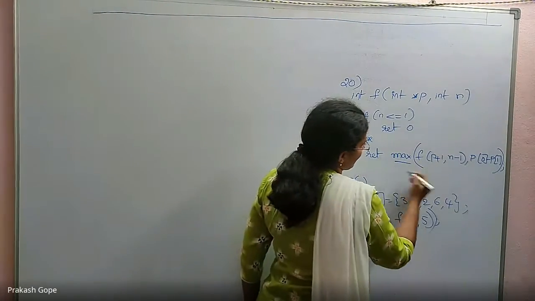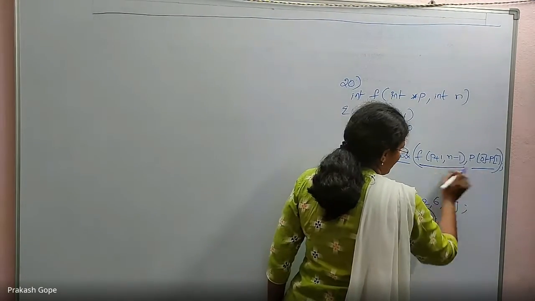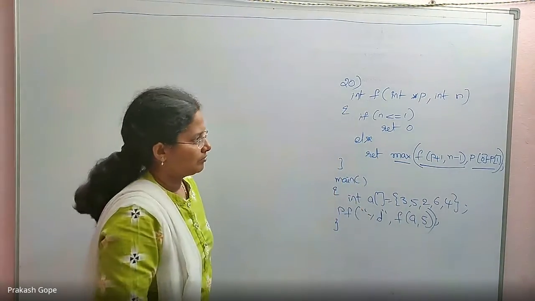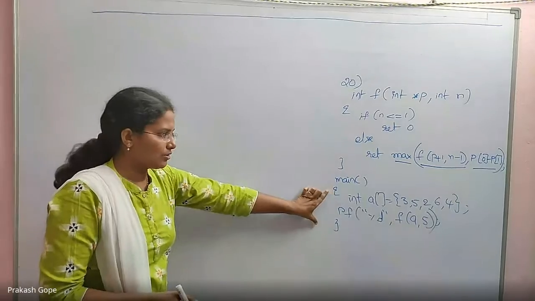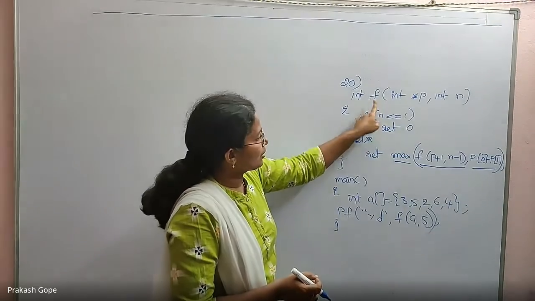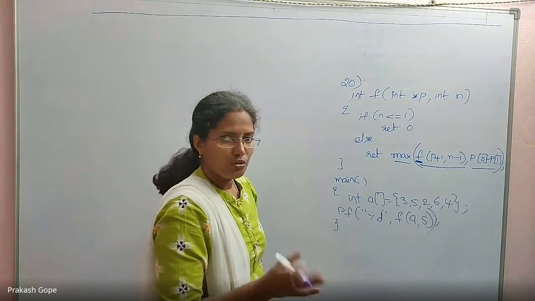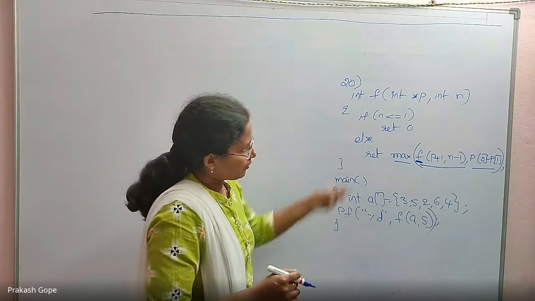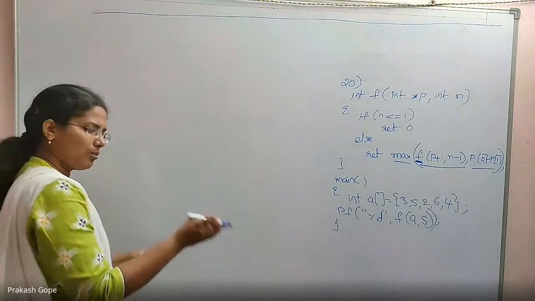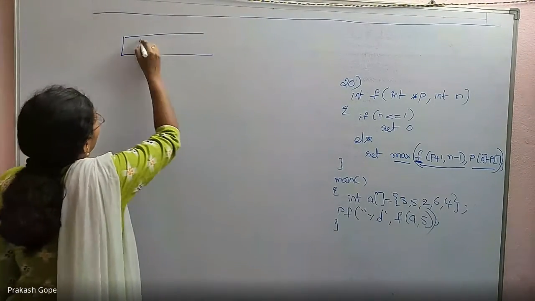Here we are returning the max of these two values, whichever expression is maximum among these two gets returned. Okay, let us start execution. Because we are calling f from main, and f is calling f again, it is recursion. So you know how to solve a recursion, same method. Of course, there are pointers and arrays also, so we need to handle that too. A combination of concepts.